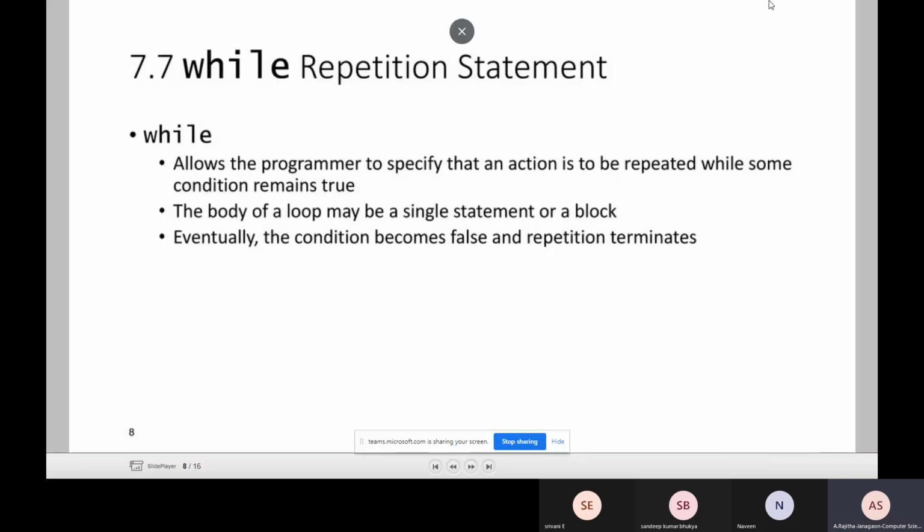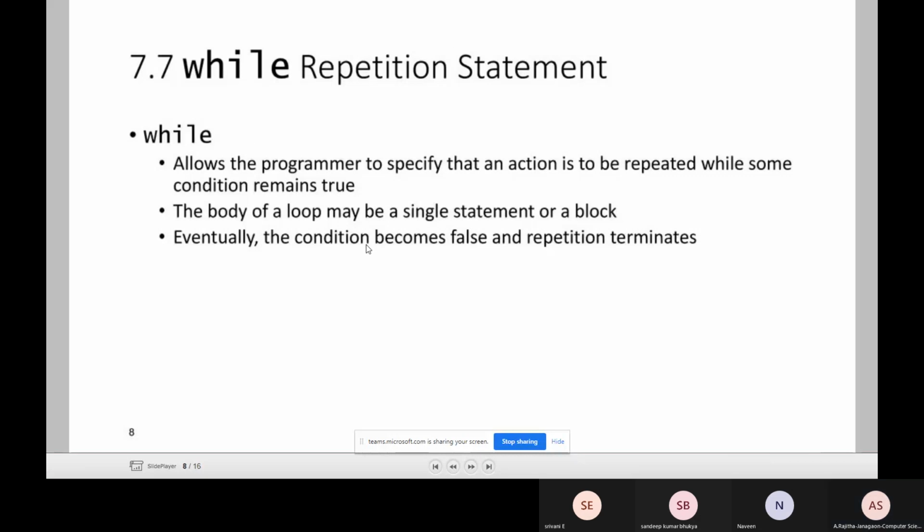The body of a loop may be a single statement or a block of statements. If it is a single statement, there is no need to write the begin and end braces. If it is a block of statements, write them within the begin and end braces. Then the condition becomes false and repetition terminates.